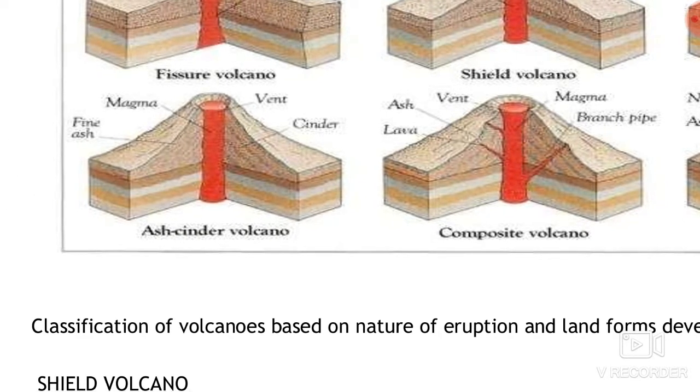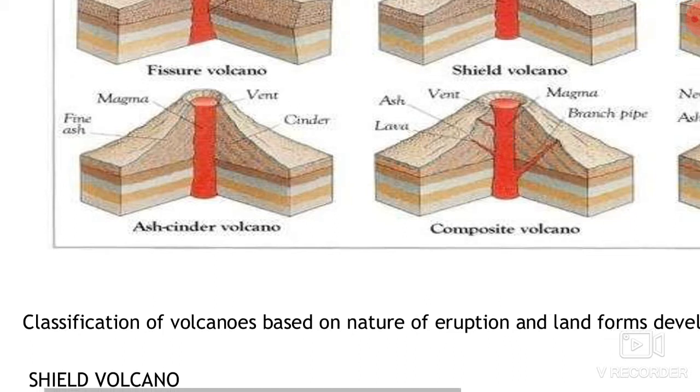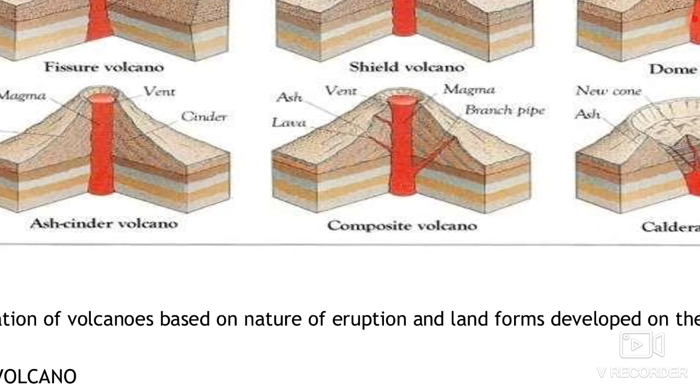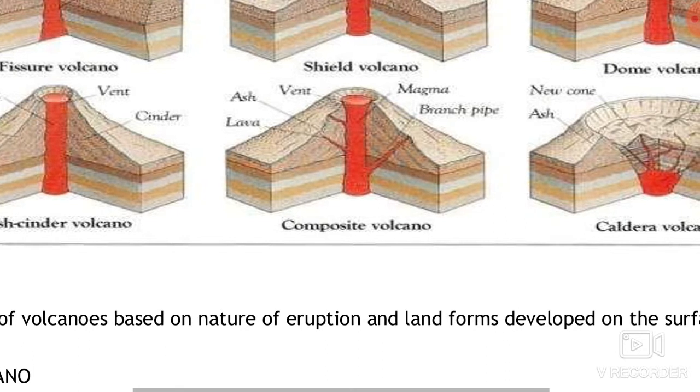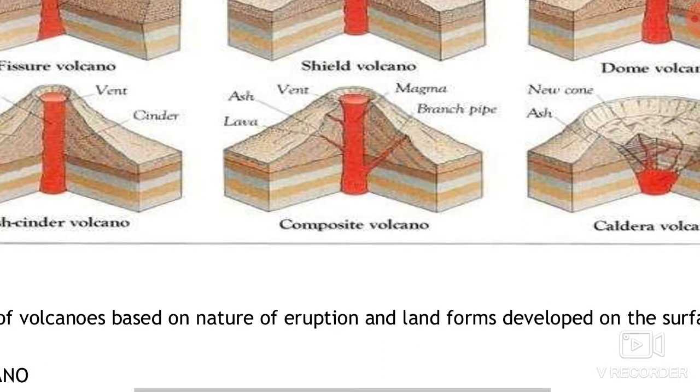Next is the ash cinder volcano. Here also you can see the slope of the volcano is steeper. And the fifth one is the composite volcano. It is a broad volcano. You can see the area is much larger and the slope is also steeper. There are numerous branches through which lavas are coming out. There is a single large vent through which lavas are pouring out from the conduit of lava.